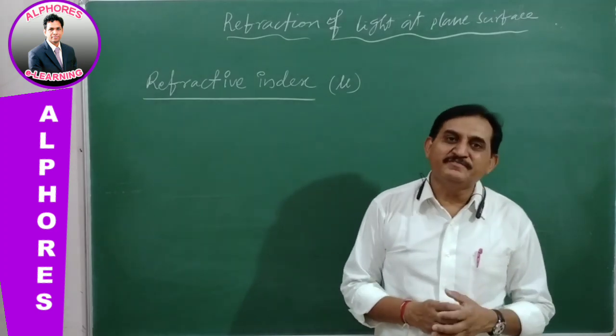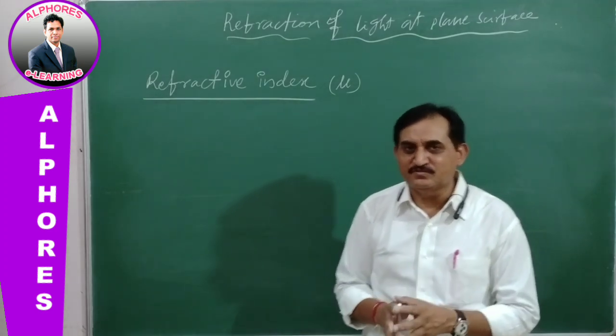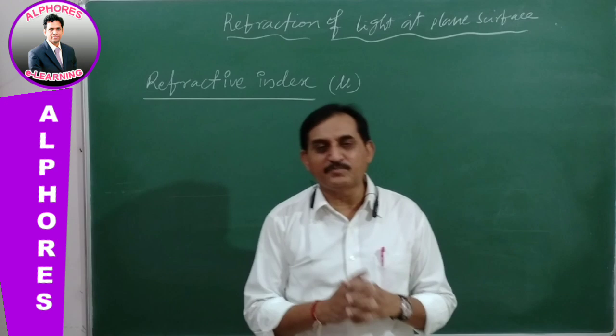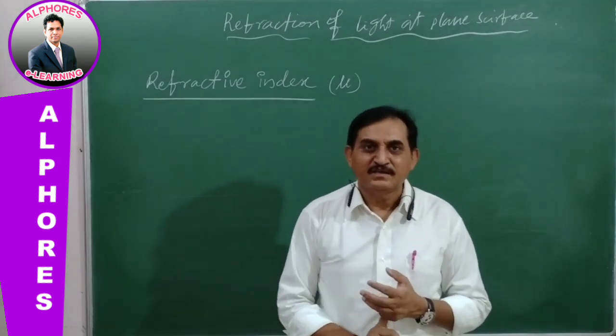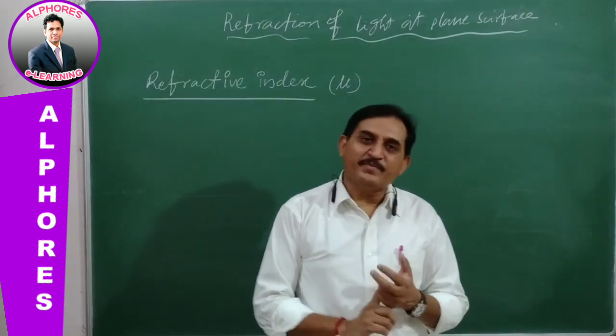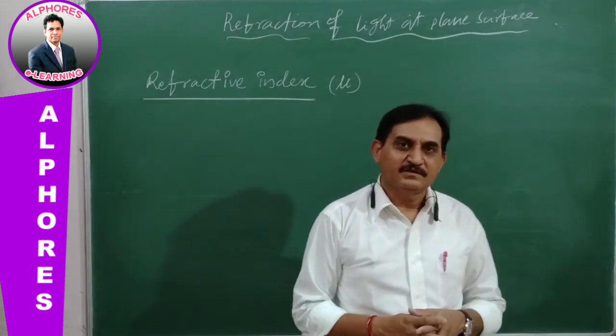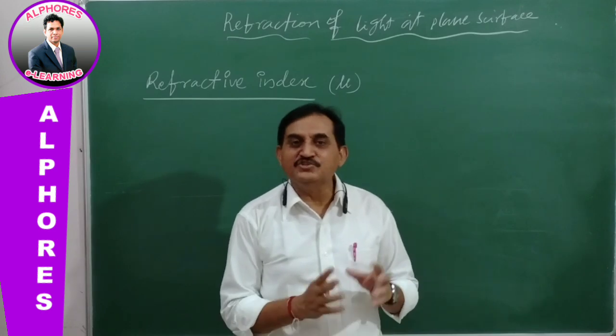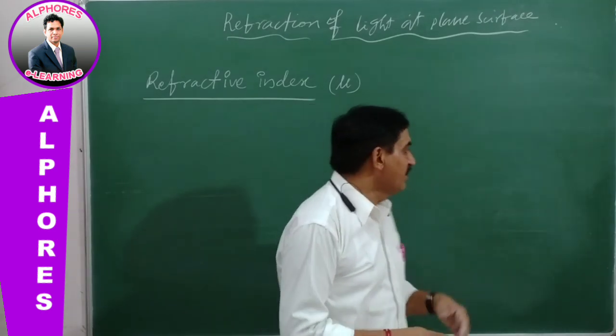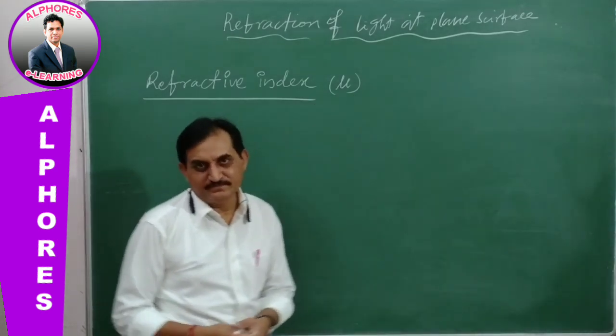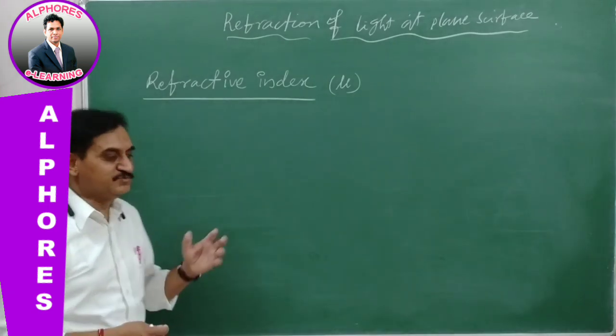Suppose in general we discuss the properties of materials, for example density. Density is the property of material. If density is greater, it is said to be a rigid body. Suppose a wall or board is rigid because its density is more.